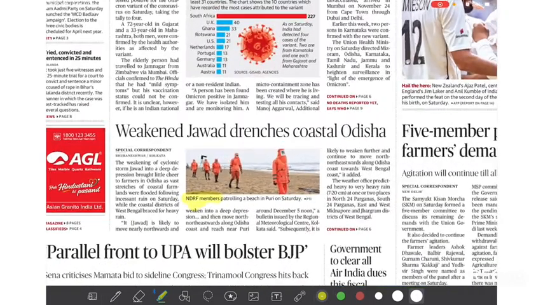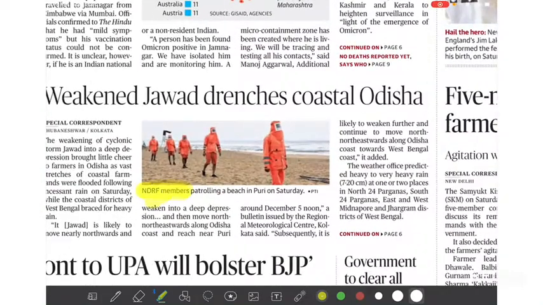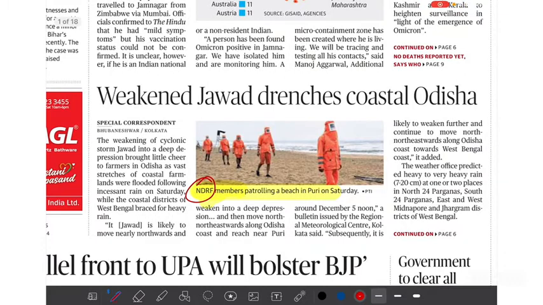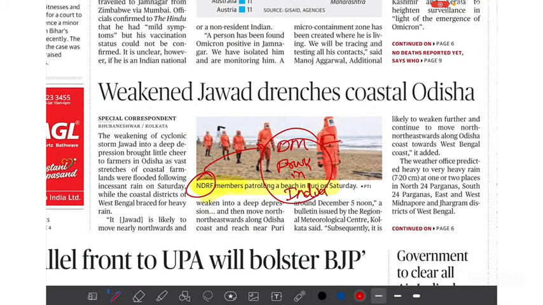Weekend Jawad drenches coastal Odisha. So NDRF-based patrolling. Need to read about what NDRF is. Disaster management framework in India needs to be looked at. Right, it's a small segment in GS3.